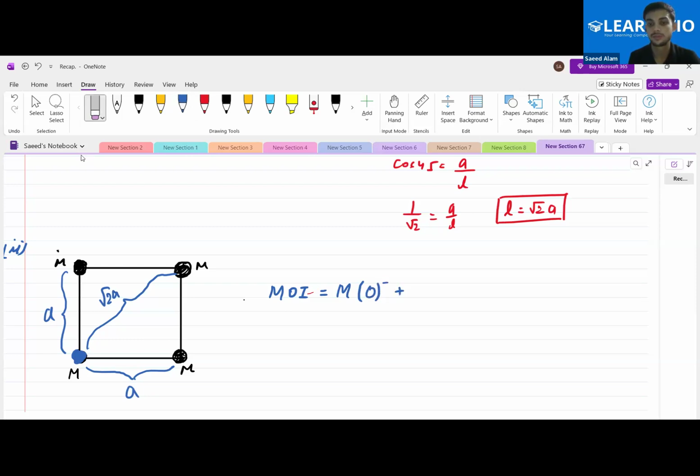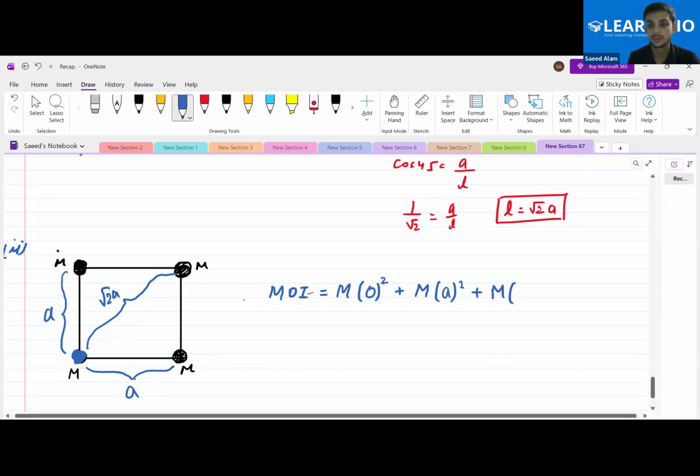And if we talk about this mass, then M into the square of what? Square of A. For this mass, M into A square. For this third one,